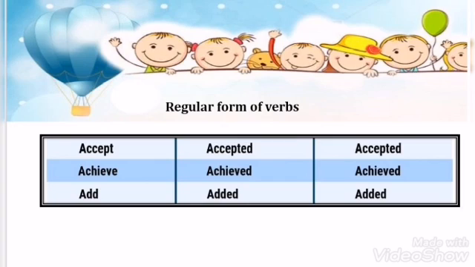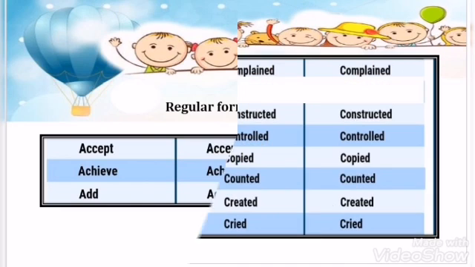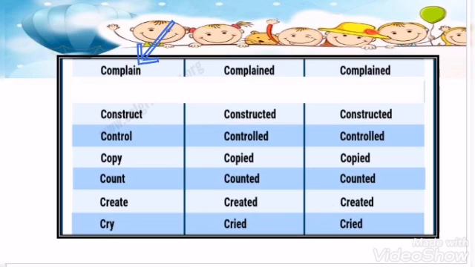So this is regular form of verbs. Now my dear students, we will look at few more examples for better understanding. Our example number 1 is complain. Second form of verb is complained and third form of verb is complained. Ed is added and there is just a slight addition in the spelling.